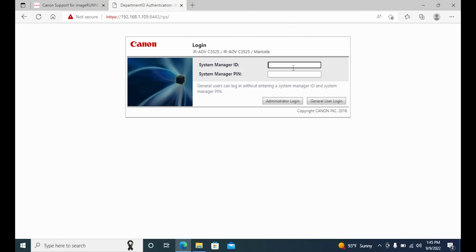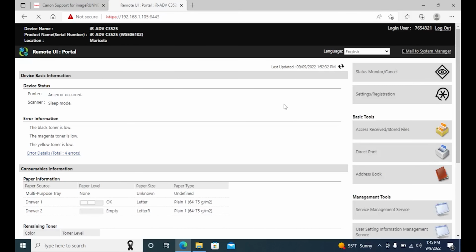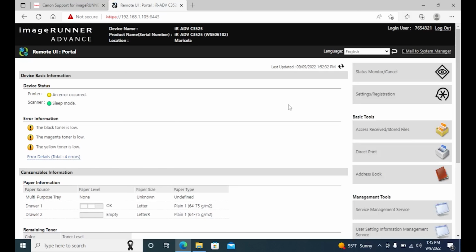If you do not have one, you will need the default for department ID and PIN. My ID is 7654321. PIN is 7654321. Click Administrator Login.